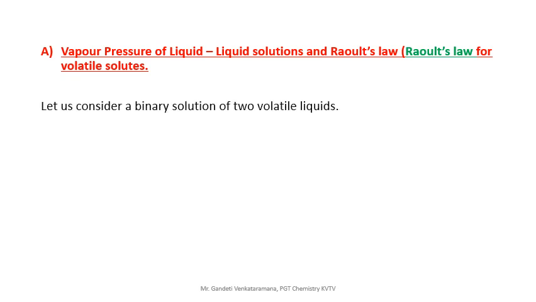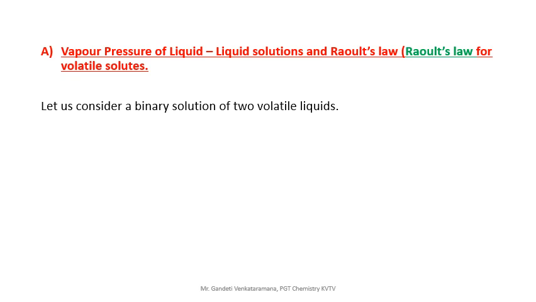Let us consider a binary solution of two volatile liquids. In this chapter, we are going to deal with a binary solution only. Binary solution means one is the solute and the other is the solvent. Only two components are present in a solution, that is called a binary solution. We don't deal with three components. So what is our syllabus? Only binary solutions.